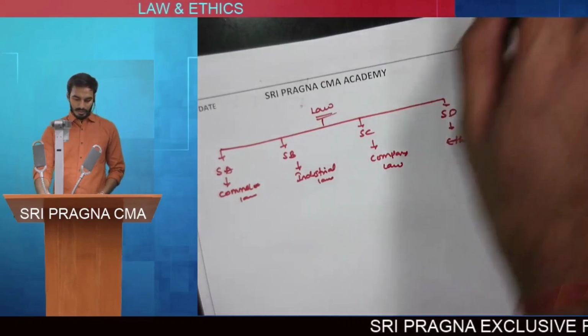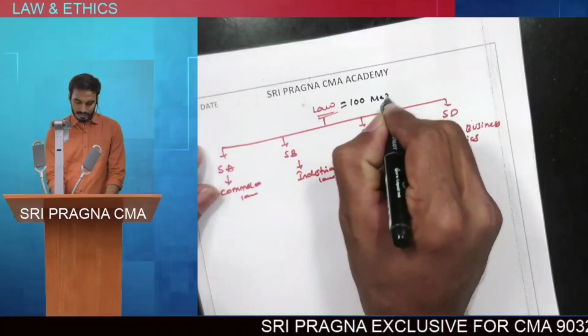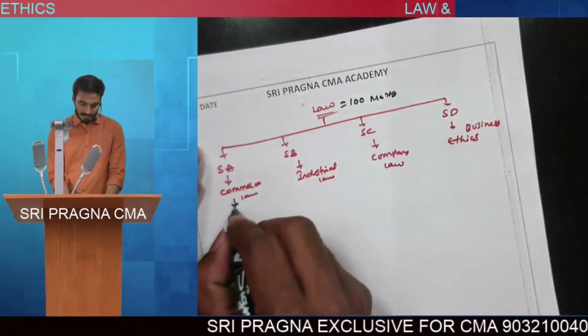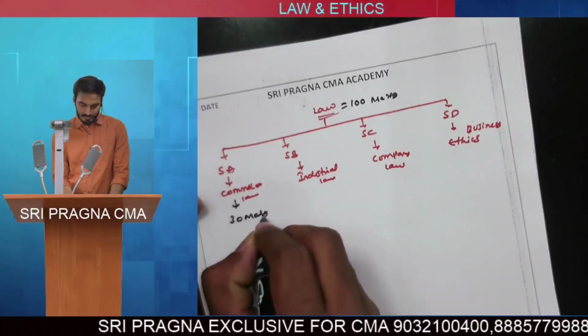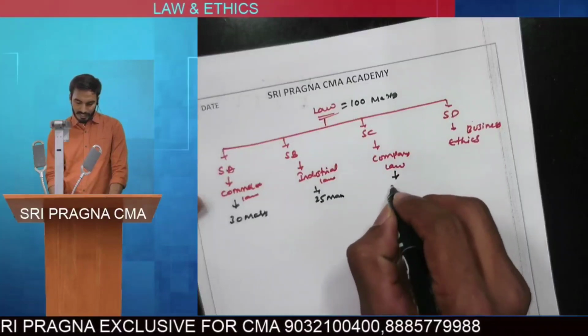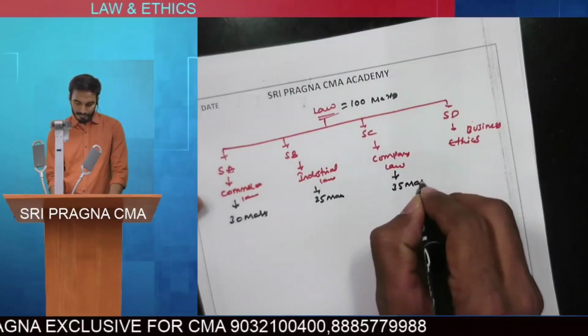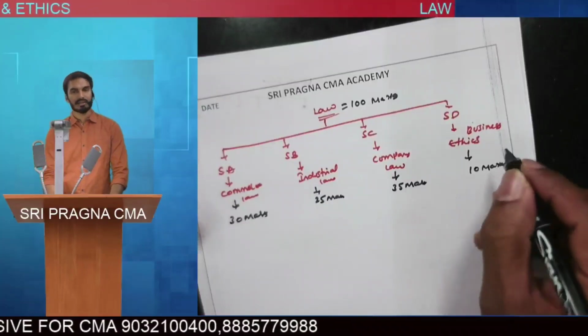So the law paper actually consists of 100 marks. Out of 100 marks, Section A, commercial laws, carries 30 marks, and industrial laws carries 25 marks. Company law carries 35 marks, and business ethics carries 10 marks.